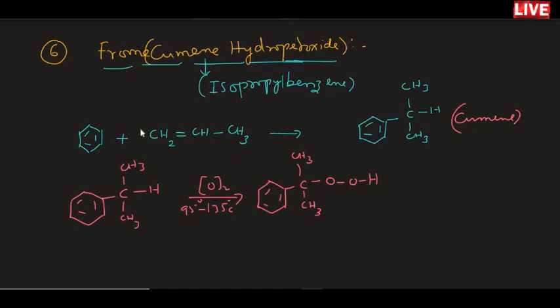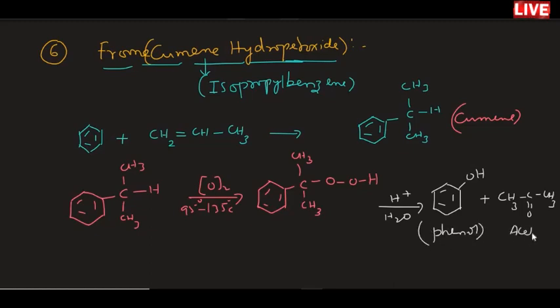Once the acidification, hydrolysis is done, you will get phenol and another compound, the carbonyl compound acetone, in the reaction. So the final product is phenol. The other compound obtained is acetone. It is also an industrial method of preparation of phenol.